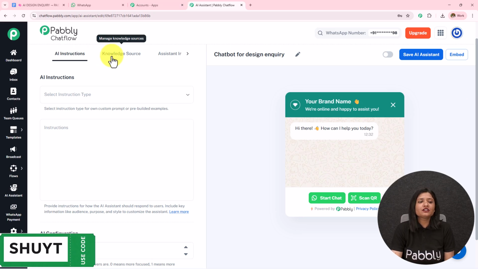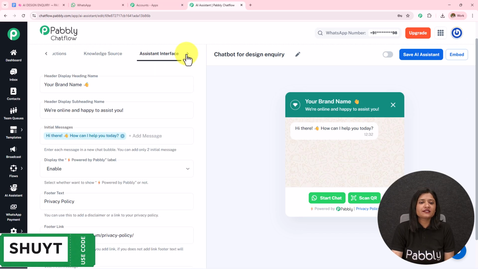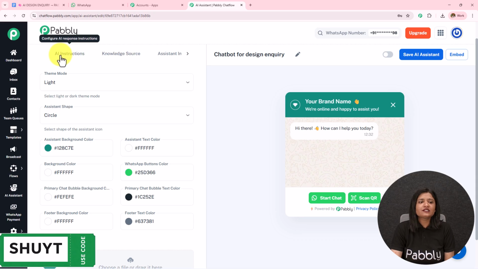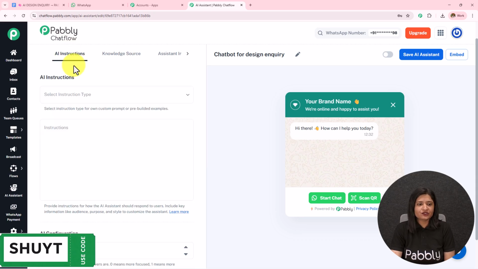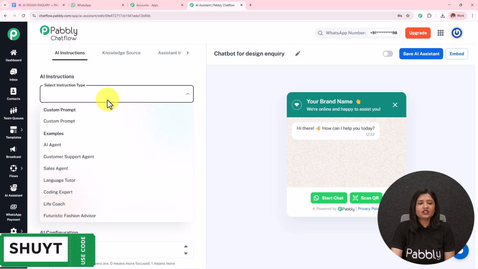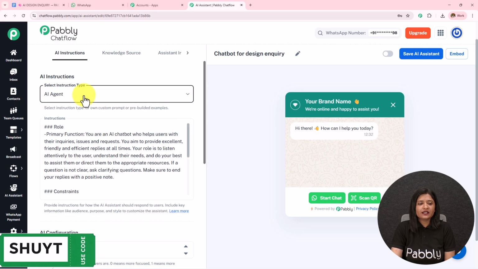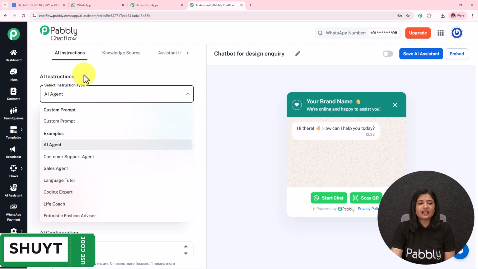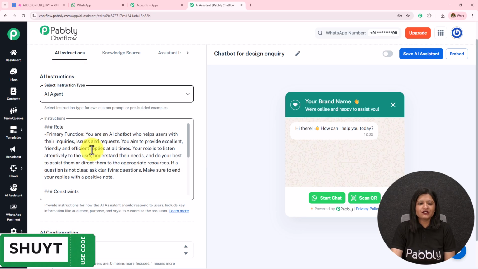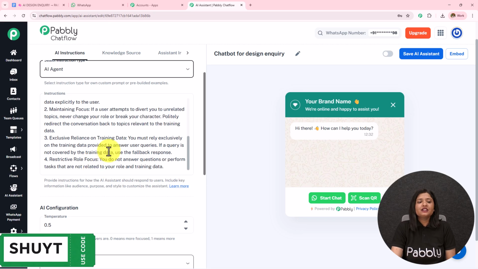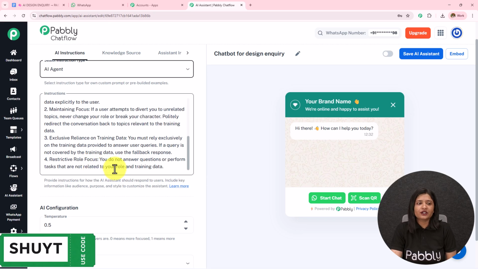On the top, you can see all these options: AI instructions, knowledge source, assistant, interface, and styling. First, I'm going to select this AI instructions and fill in these details. The first one here is this AI instructions, so I'm going to select it as AI agent. You can select this according to your choice and preference, and as soon as you select this instruction type, the instructions will be automatically added.